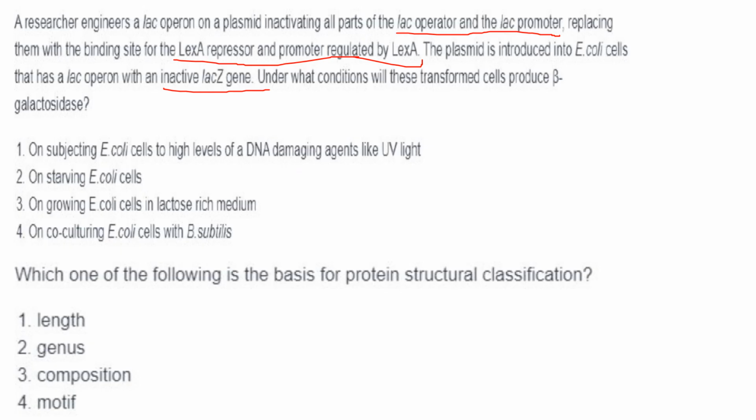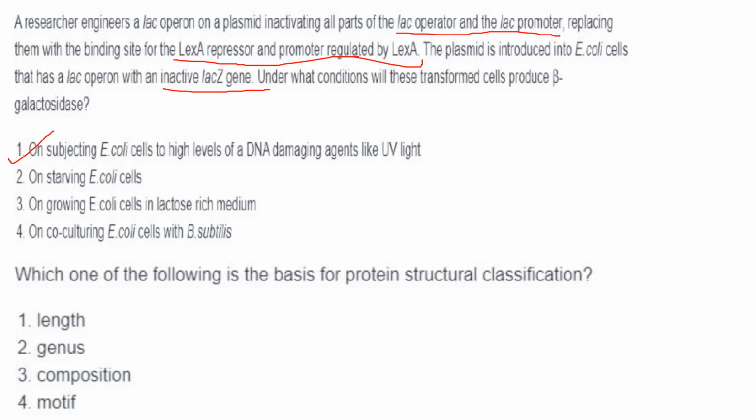So here if you see, the first option, on subjecting E. coli cells to high levels of DNA damaging agent like UV light, that is the correct answer. Starving E. coli cells will not do. Growing E. coli cells in lactose rich medium, no, because lac operator and promoter are not there. Co-culturing E. coli with Bacillus is also not correct.